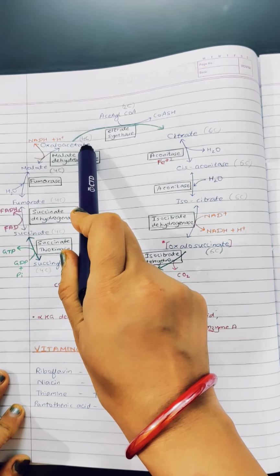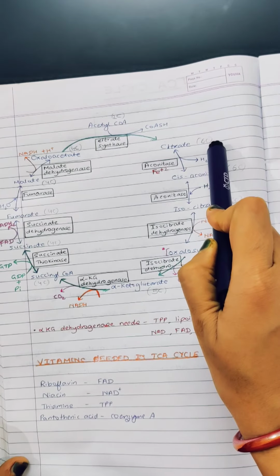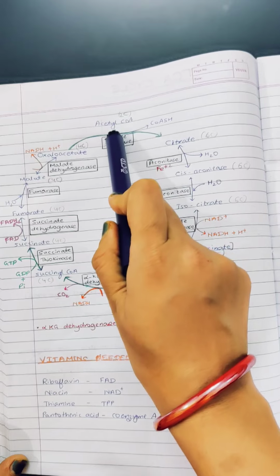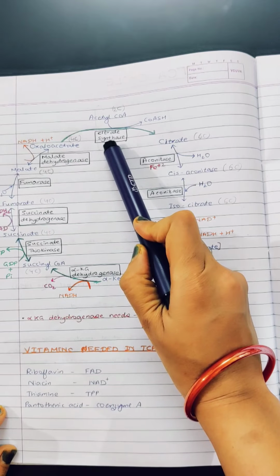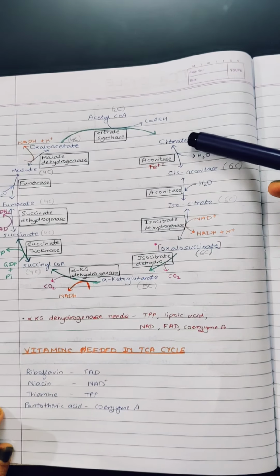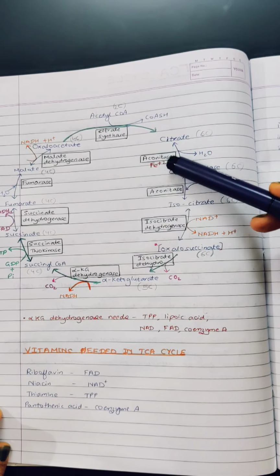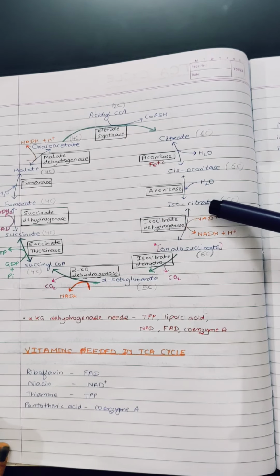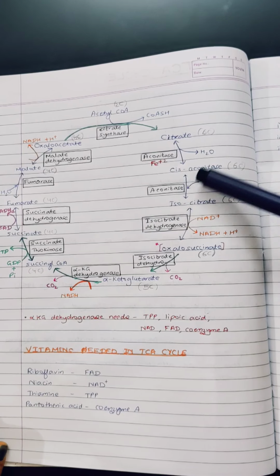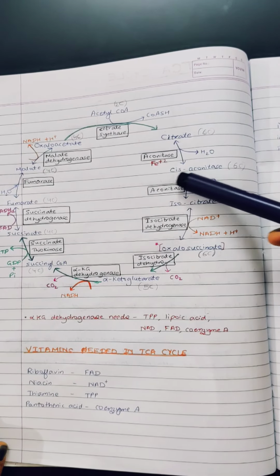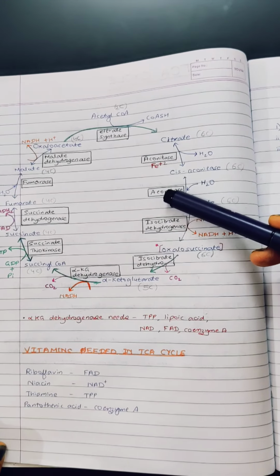It combines with the 4 carbon molecule oxaloacetate to form citrate, which is a 6 carbon compound. 2 carbon present in acetyl CoA and 4 carbon present in oxaloacetate form citrate. This reaction is catalyzed by citrate synthase. This citrate is isomerized to form isocitrate, catalyzed by the enzyme aconitase, which is an Fe2+ containing enzyme. The conversion of citrate to isocitrate takes place in 2 steps. The first step is dehydration, the second step is rehydration. By dehydration, cis-aconitate is formed, and by rehydration, isocitrate is formed. Both these reactions are catalyzed by aconitase.